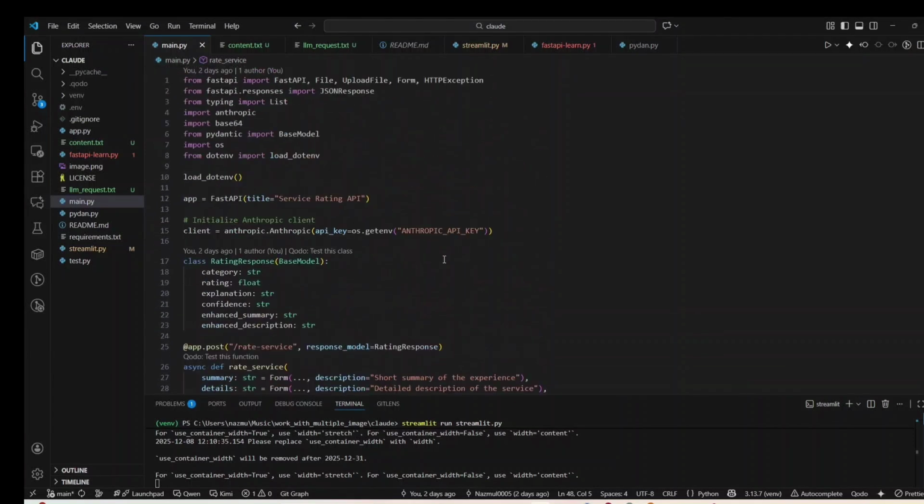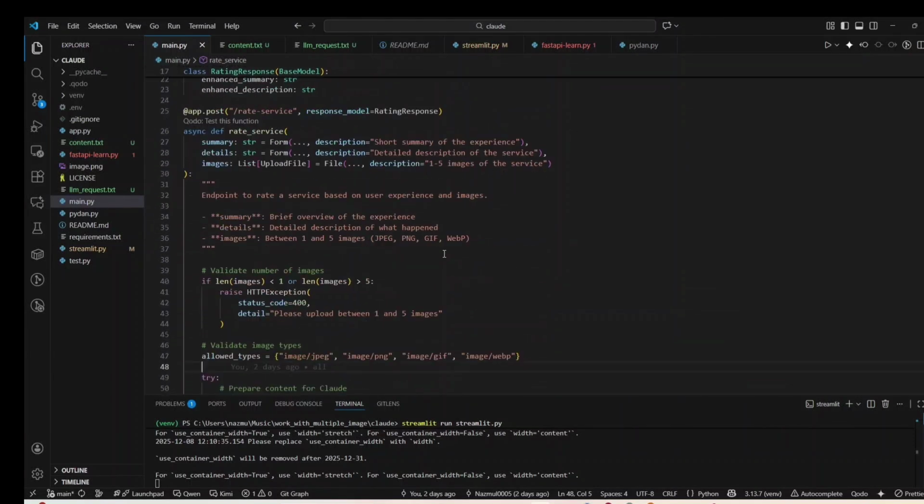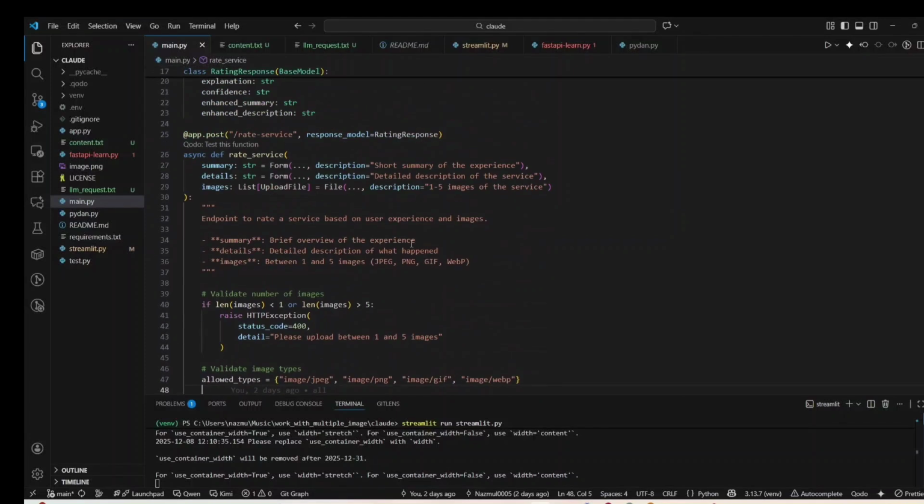So here is the first API code. After collecting the summary, details, and images, when the user gives their summary, details, and images and presses the analyze button, I collect these things. The user can send 1 to 5 images.